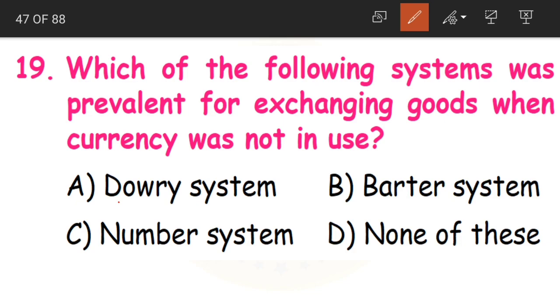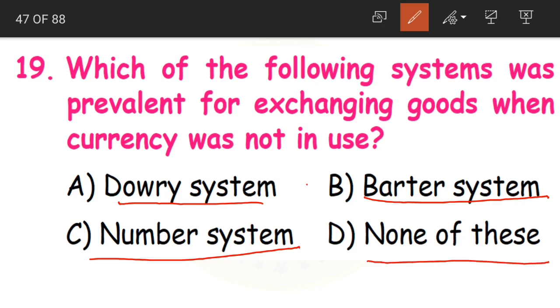Suppose you had wheat, I had rice. I want wheat and you want rice. So what do we have to do? How did people exchange these goods? Either the dowry system, barter system, number system or none of these. And the answer is barter system. Clear, children?